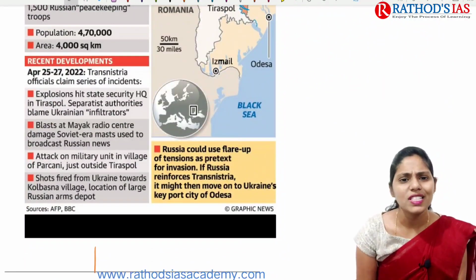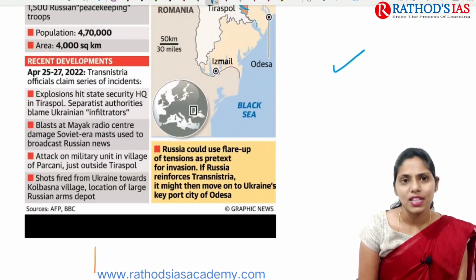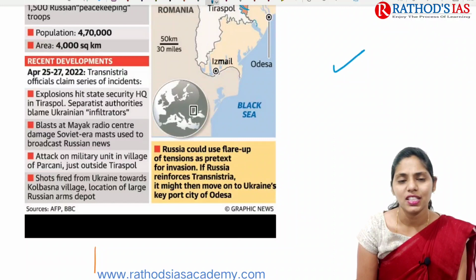Now we're talking about recent developments, why Transnistria is also dragged into this Russia-Ukraine conflict. On April 25th to 27th, 2022, Transnistria officials claimed a series of incidents. There were some explosions mainly hitting the state security headquarters in Tiraspol, and some separatist authorities blamed Ukrainian infiltrators for these attacks.